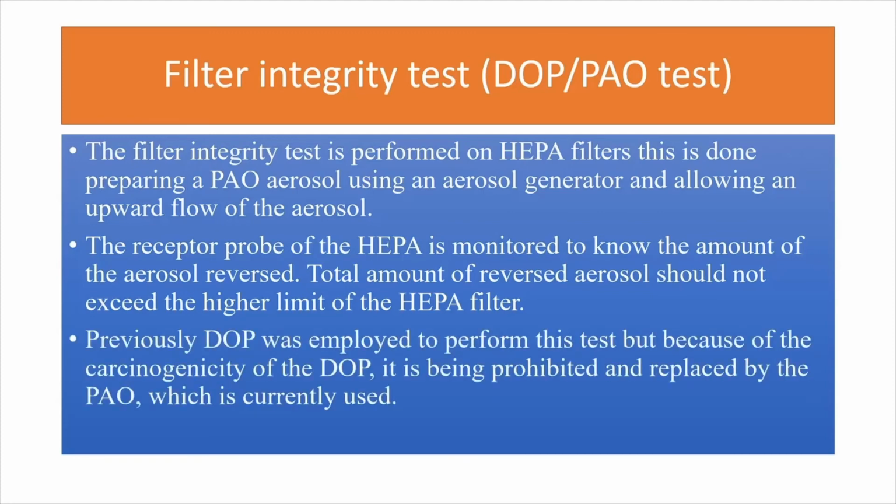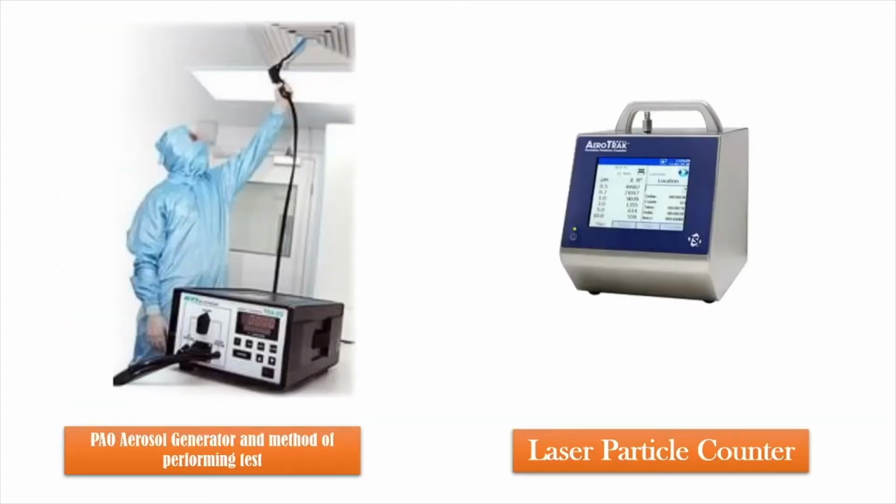Now as I had said earlier, DOP, that is dioctyl phthalate, was employed to perform this test, but because of the carcinogenicity of dioctyl phthalate, it is prohibited and replaced by PAO, polyalphaolefin. I have said the name. It is currently used in the industry. So let us look at the images. As you can see on the left hand side, the PAO aerosol generator is being used and the reversed amount of aerosol is being checked.